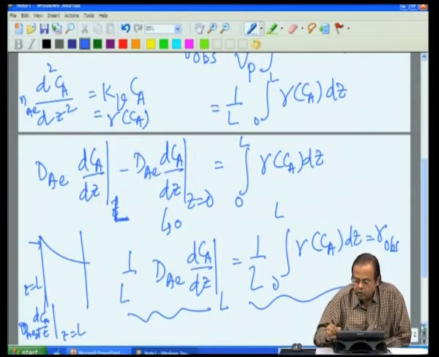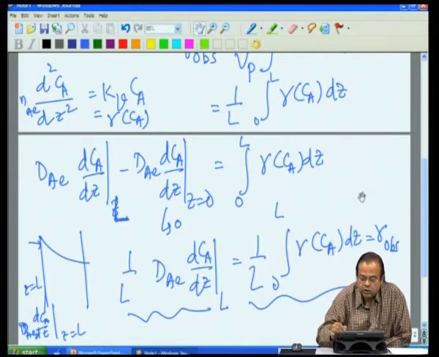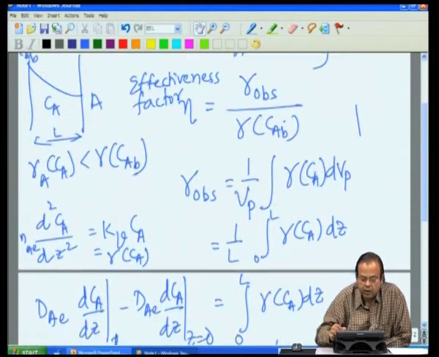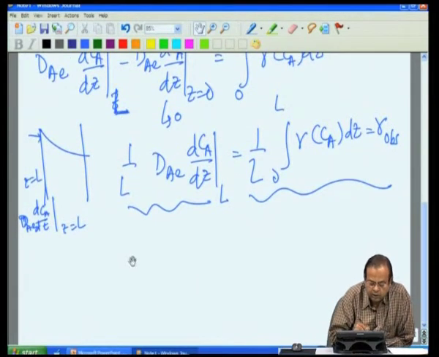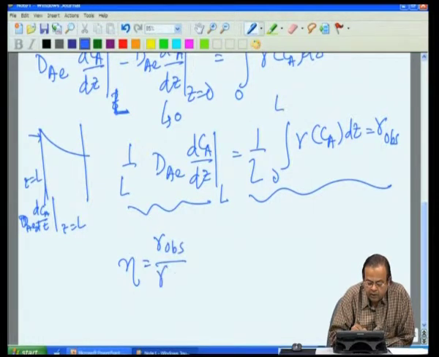So, now if we put all these things together, namely our definition of eta, let us write down our eta, which is R observed by R CAB.